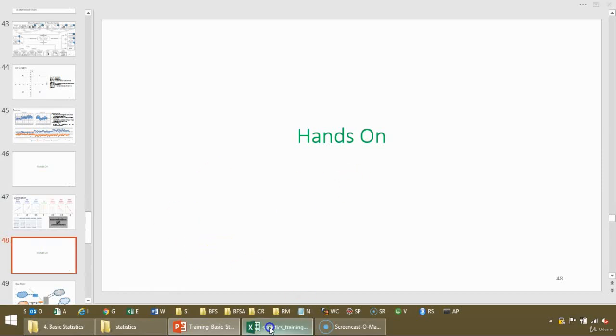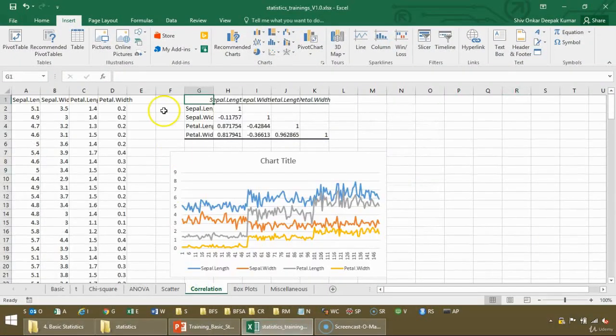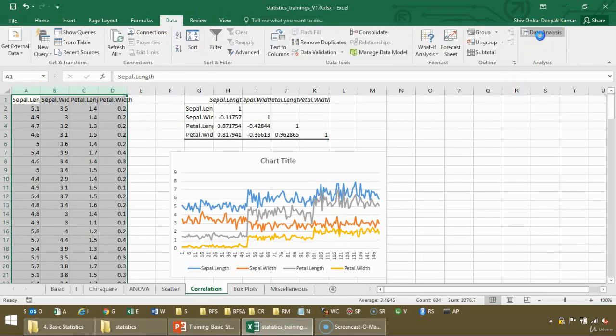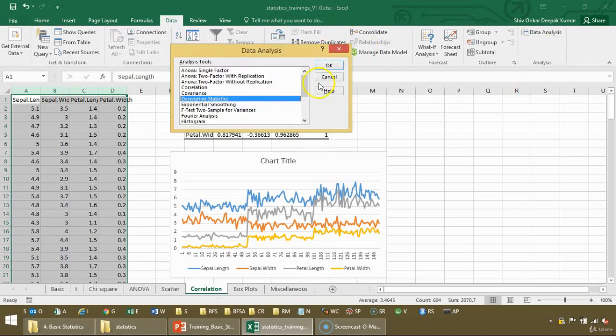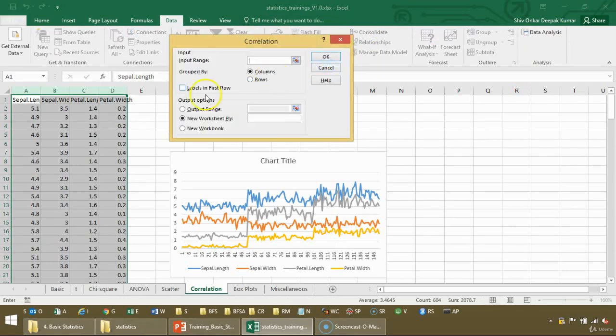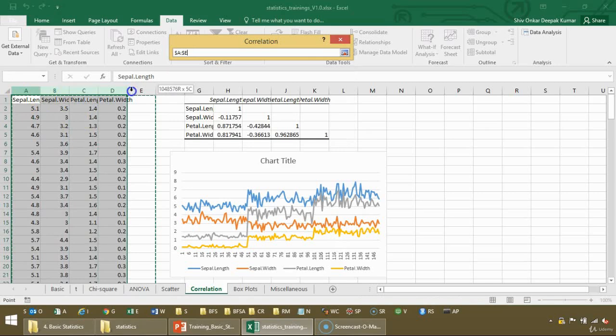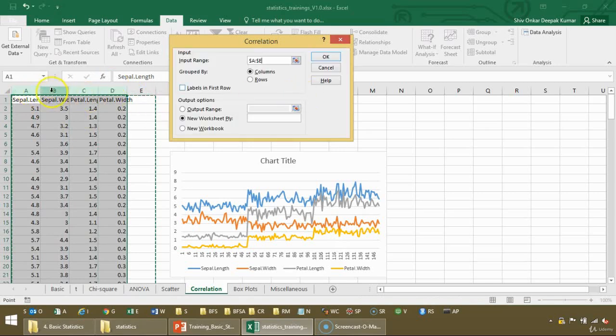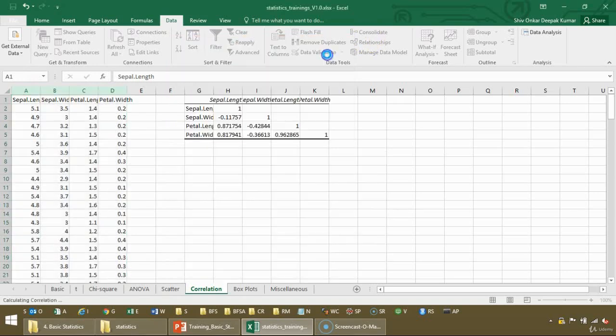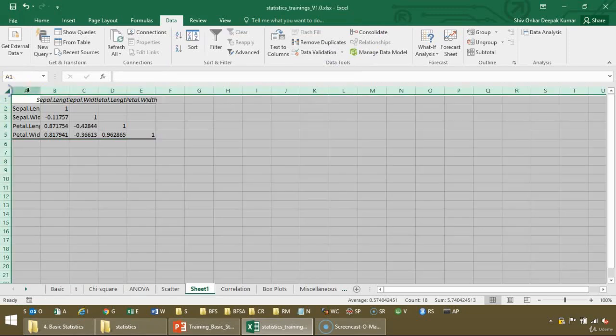Now let us do the hands-on. Please open the Excel file and the correlation over here. If you select all these four columns and go to the Data tab and Data Analysis, you will see Correlation here. As soon as you say OK, you have to give the input range. I have selected input range A to D, columns, yes, labels in the first row, new worksheet, and as soon as you say OK, it will give you the correlation.